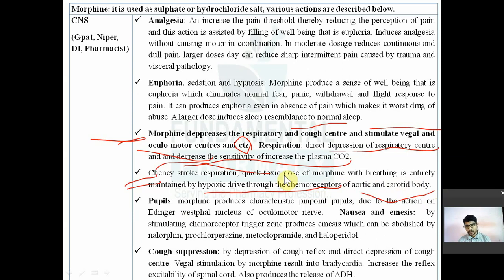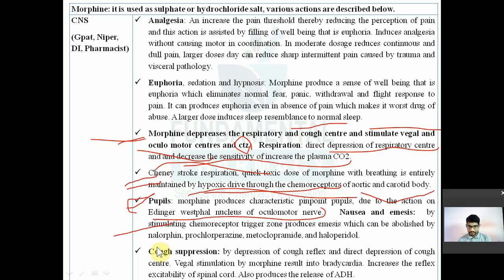Then pupils के ऊपर क्या है? Morphine will produce pinpoint pupil. Morphine will produce characteristic pinpoint miosis. Okay, due to action on the Edinger-Westphal nucleus of the oculomotor nerve, it will cause pinpoint pupil. Then nausea and emesis, it is a stimulant to CTZ. Morphine will stimulate the chemoreceptor trigger zone, and that is why it produces nausea, vomiting, and emesis. Now it can be controlled by nalorphine, prochlorperazine, metoclopramide, and haloperidol. Morphine also is a cough suppressant. So morphine has a cough suppressant action.